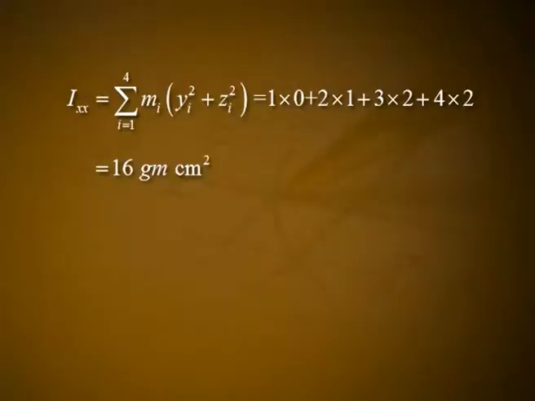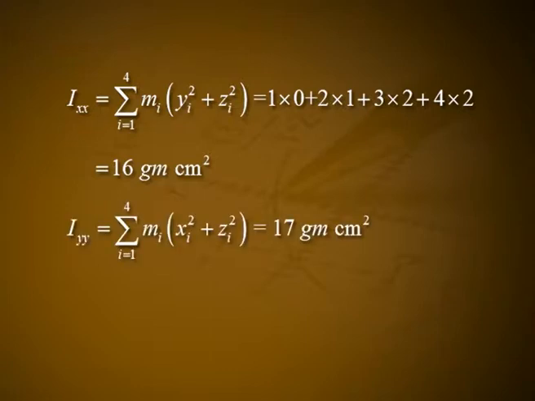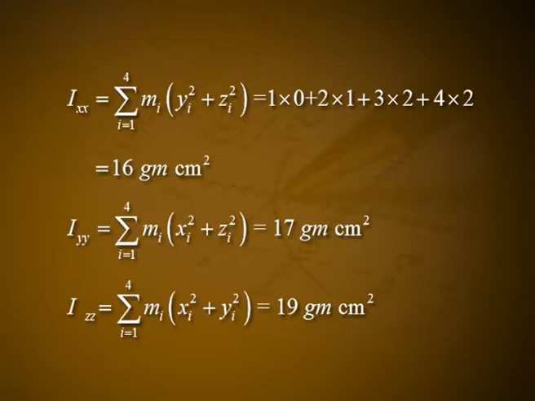Answer. Ixx is equal to summation i varies from 1 to 4 mi into yi square plus zi square, which is equal to 1 into 0 plus 2 into 1 plus 3 into 2 plus 4 into 2, which is equal to 16 gram centimeter square. Iyy is equal to summation i varies from 1 to 4 mi into xi square plus zi square, which is equal to 17 gram centimeter square. Izz is equal to summation i varies from 1 to 4 mi into xi square plus yi square, which is equal to 19 gram centimeter square.